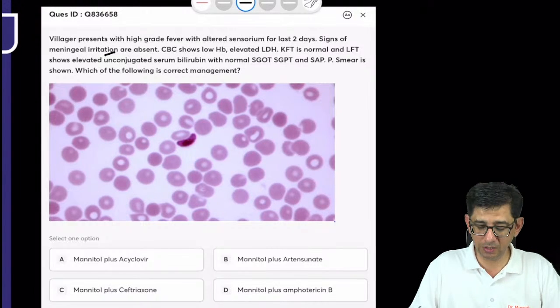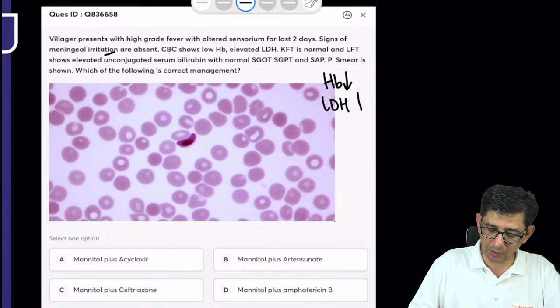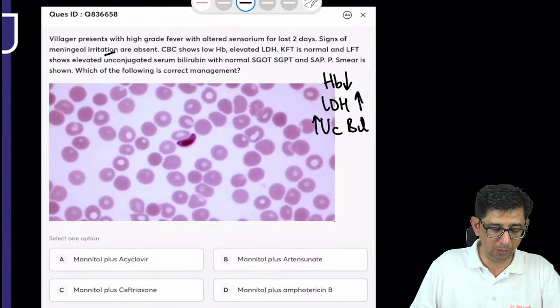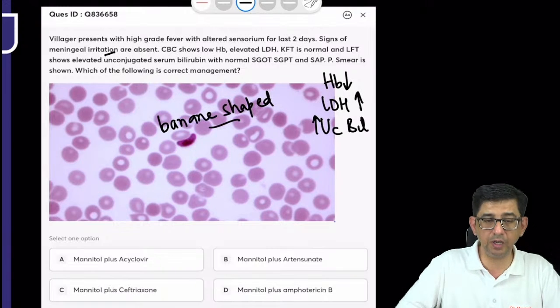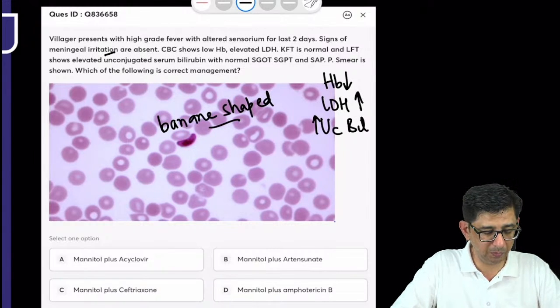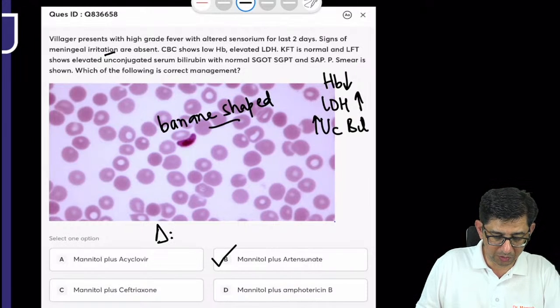So there's no meningitis described, but there is evidence of hemolysis. How is he telling me evidence of hemolysis? The hemoglobin is less, the LDH is elevated, unconjugated bilirubin is getting elevated. Everything is pointing towards RBC destruction. Plus, I'm picking up that banana-shaped gametocyte which somebody commented. So we know that we're dealing with a case of falciparum malaria, and for falciparum malaria, I will have to give artesunate. So the clinical diagnosis in this particular case is cerebral malaria.